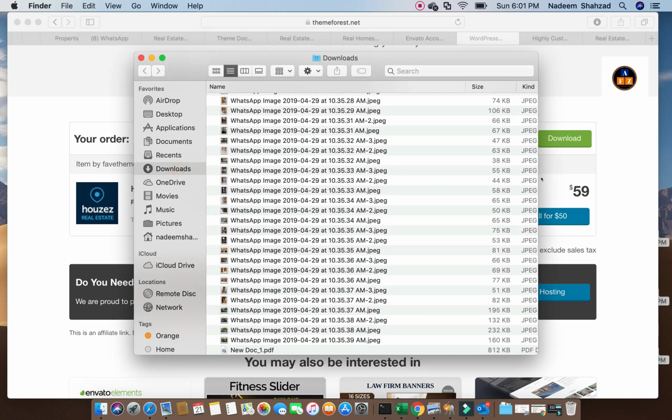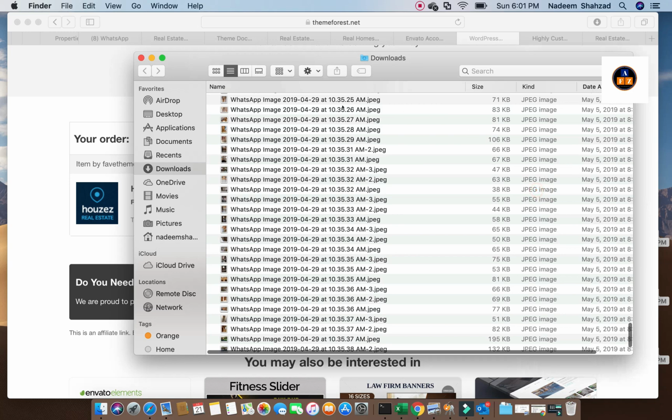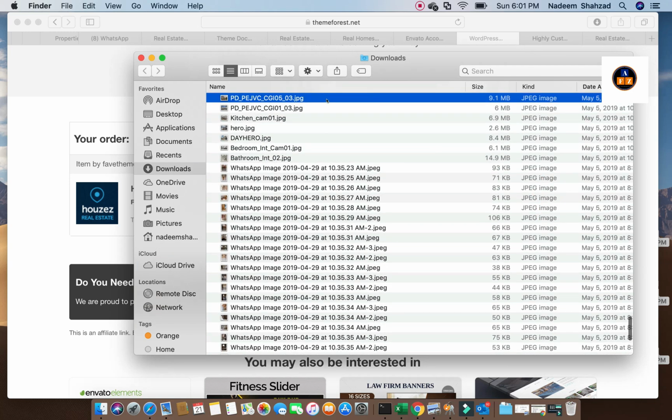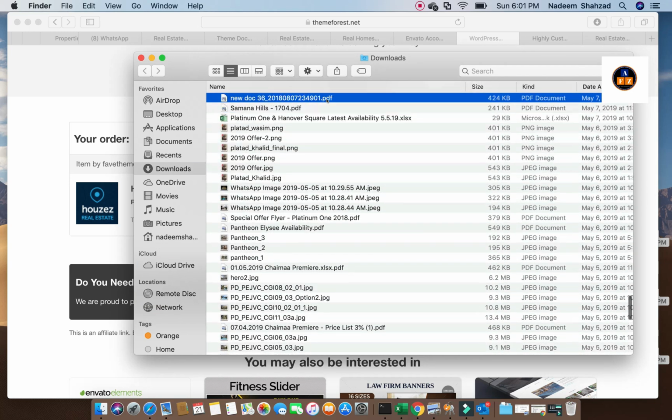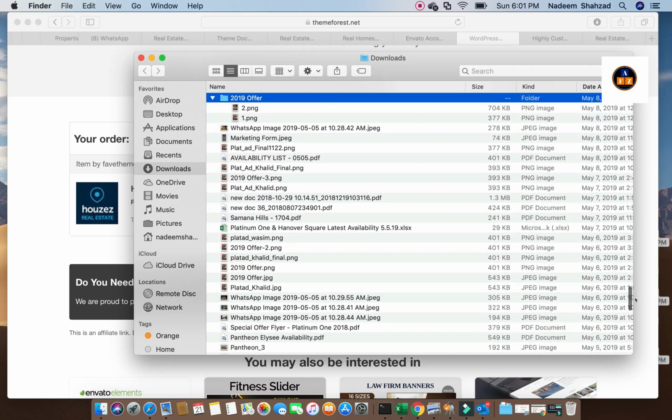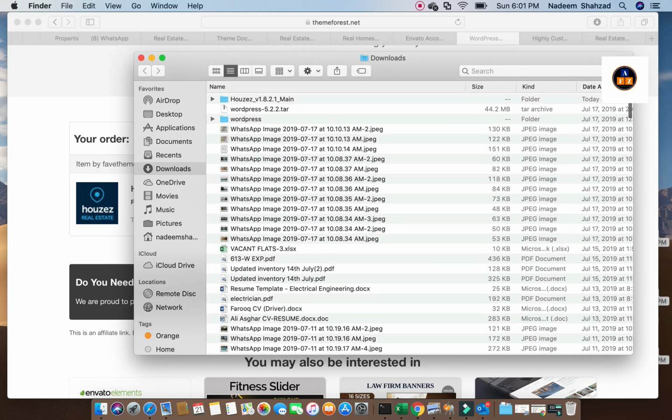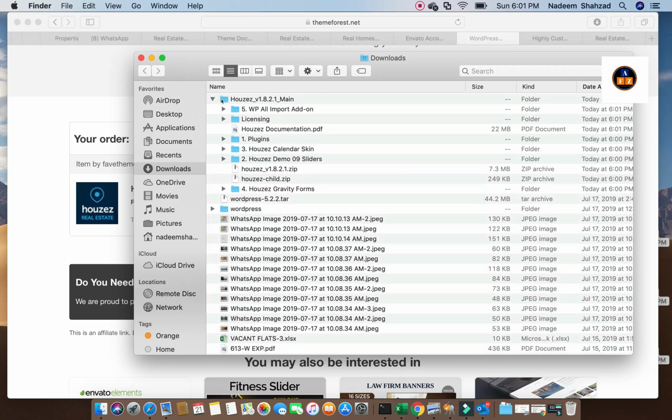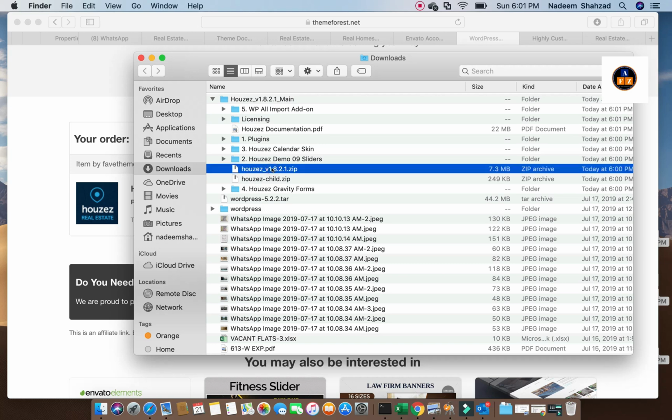I'm going to the download button, my download. Okay, just wait. Yes, there is one folder, and in this folder I have a zip file. I will use this zip file to upload the content of the WordPress theme.